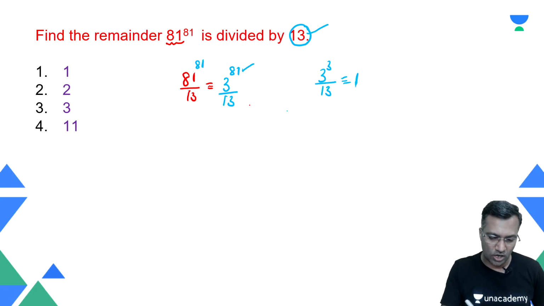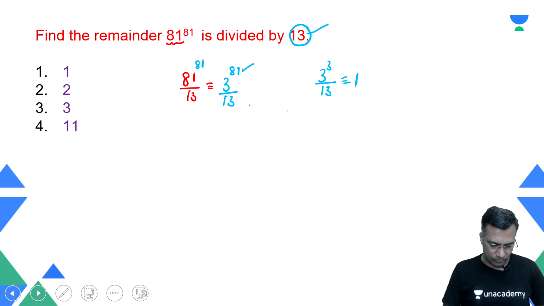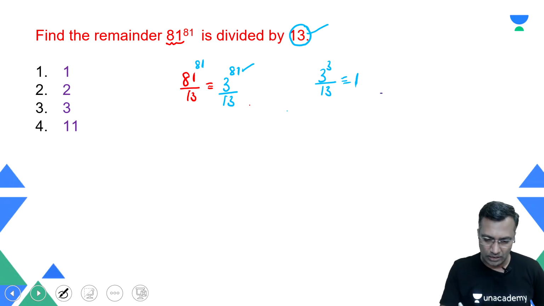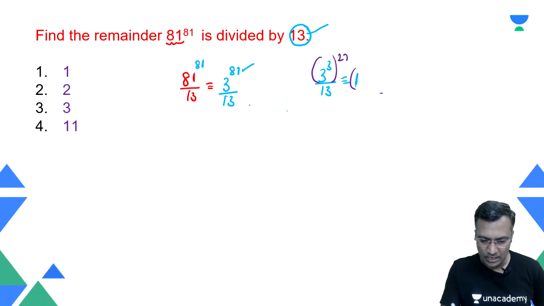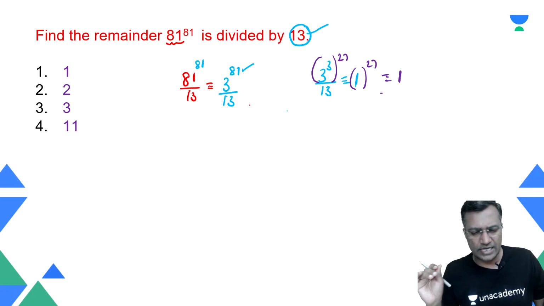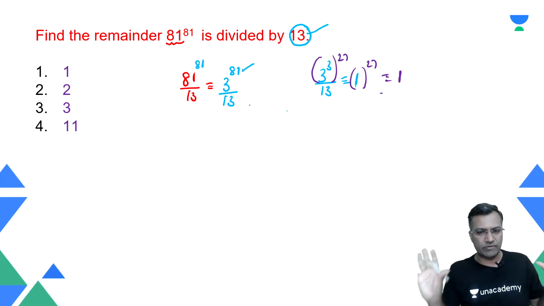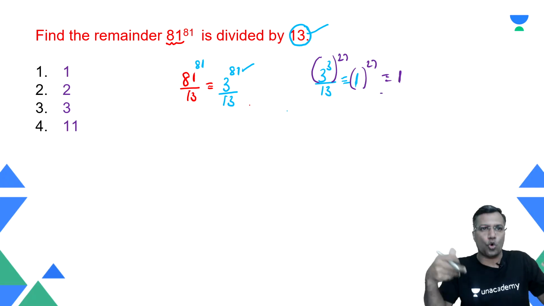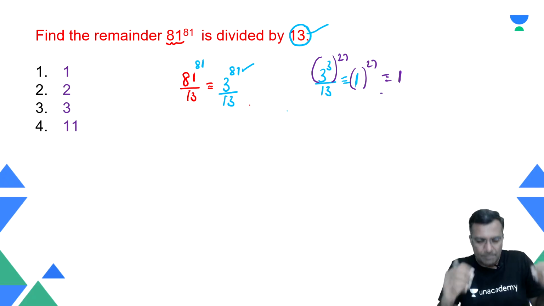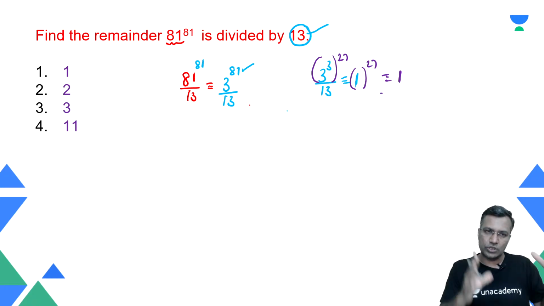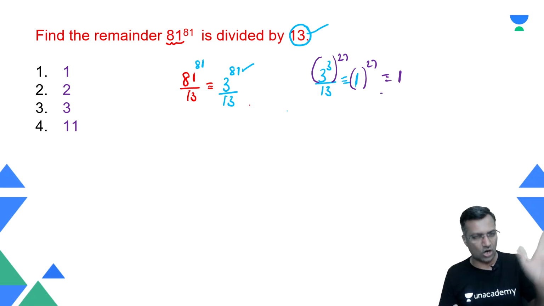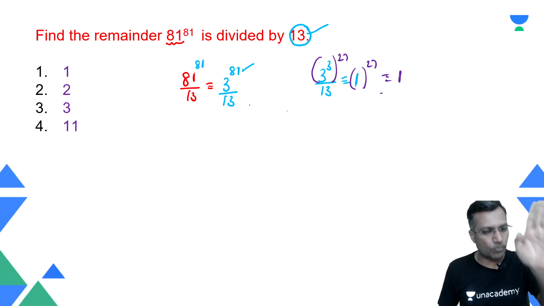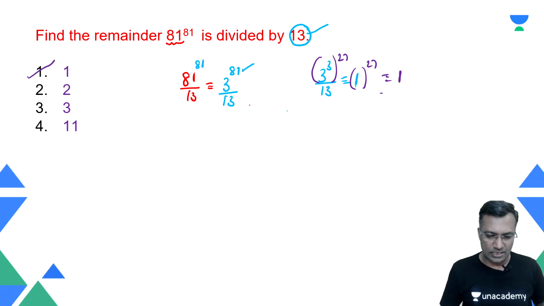But you need to walk up to 81. Walking up to 81 implies you model this: this is raised to power 27, therefore 1 raised to power 27, and the final remainder is nothing but 1. You really don't need too many theorems to start with. First, we need to build this foundation. Some questions with this simple concept of preferred remainders may get complex. That is when we learn a few theorems to resolve them. Otherwise, more often than not, preferred remainder is the beginning stage for most of the questions. Fair enough. All right, therefore the answer is nothing but 1.